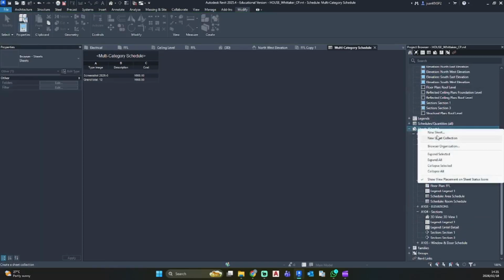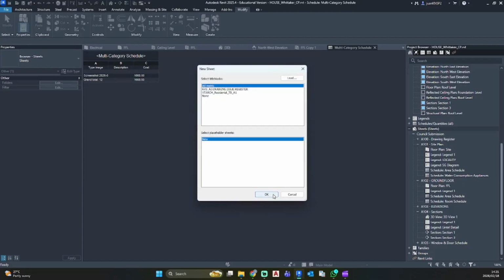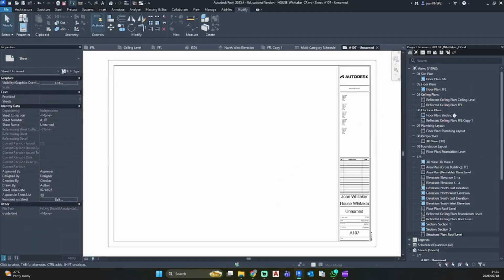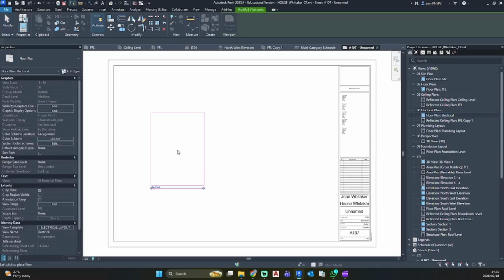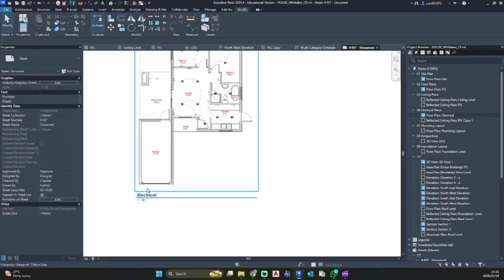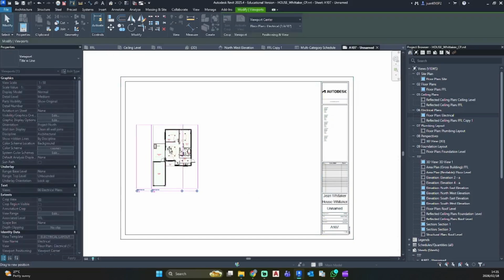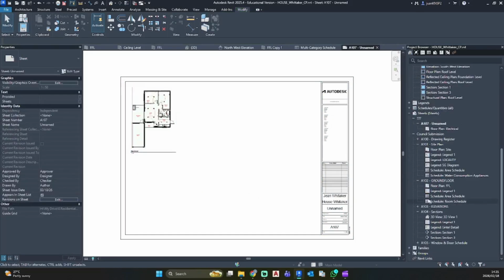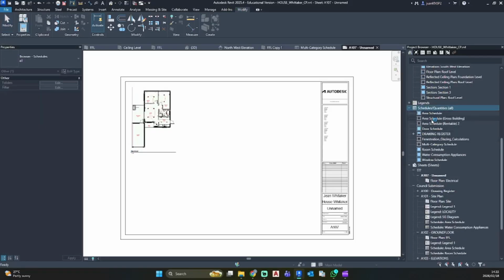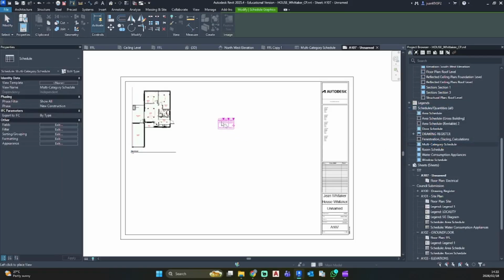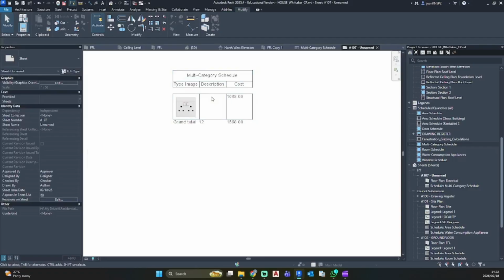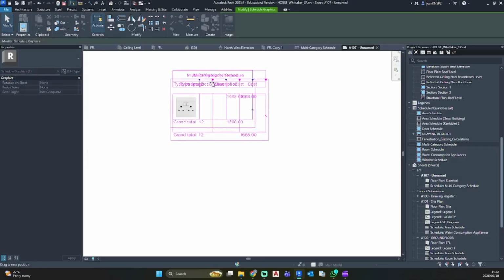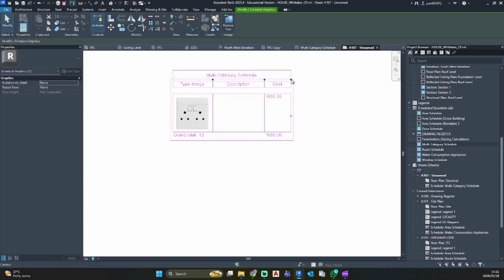Let me just create a new sheet. And let's go and place our electrical plan on the sheet. Since this is an A0, it is quite big, so this will look a bit out of proportion, but it's fine. Let's find our schedule. There we have our cost.